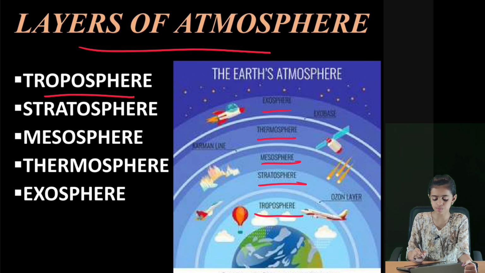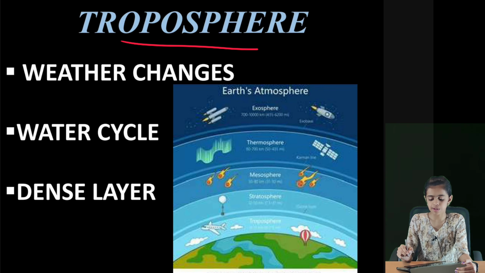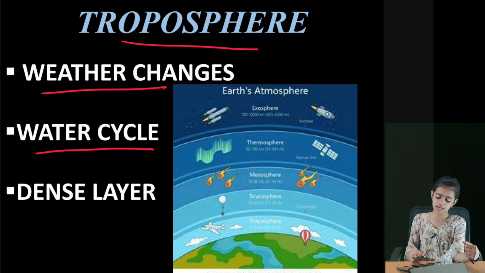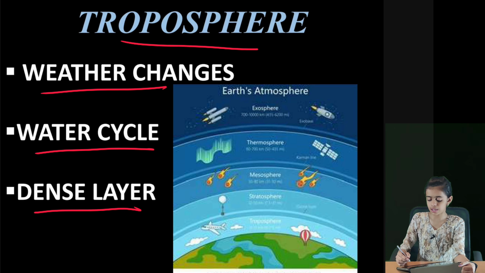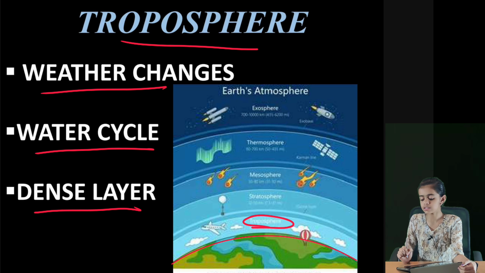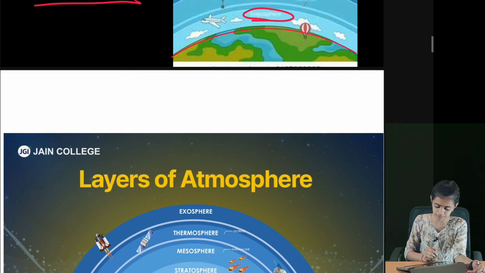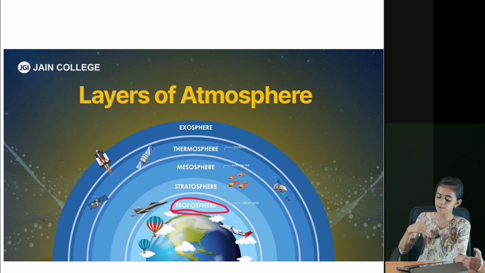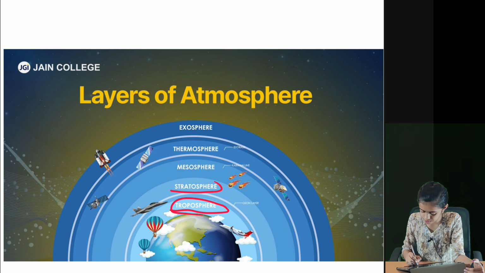First layer is troposphere. Troposphere is the first layer of the atmosphere. Weather changes and water cycle changes take place in this layer. The air we breathe is present in this layer and it is the densest layer. And the troposphere is the nearest layer to the Earth's surface. Next, we'll learn about the next layer known as stratosphere.